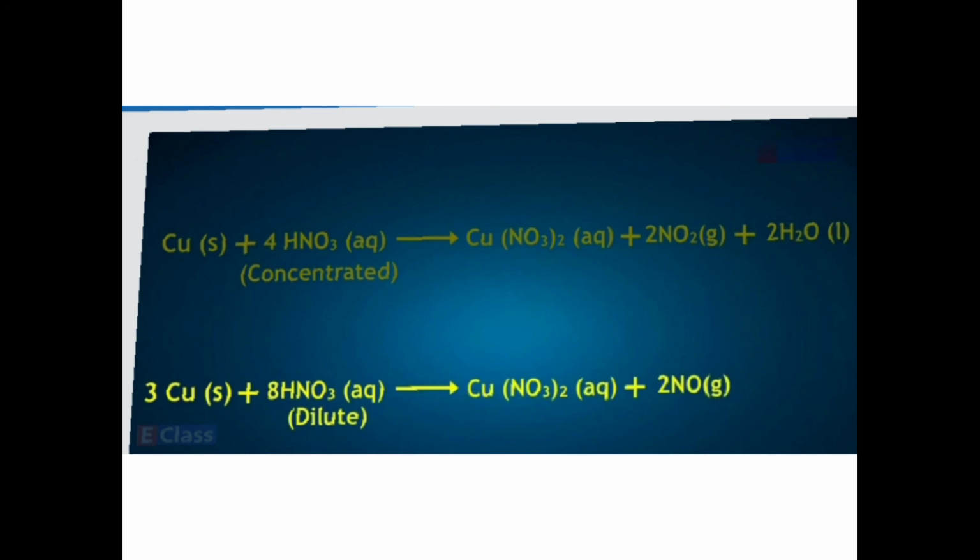And if it is dilute, you are going to take double. Instead of 4HNO3, you will get 8HNO3, and the product, instead of that, Cu(NO3)2 plus 2NO plus it should be 4H2O. It is missing. Let me write it down.